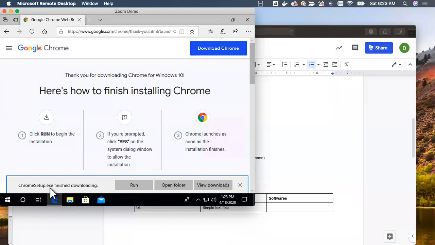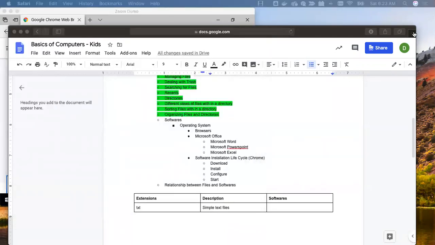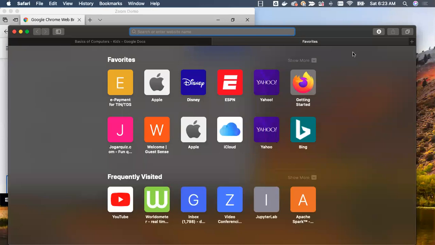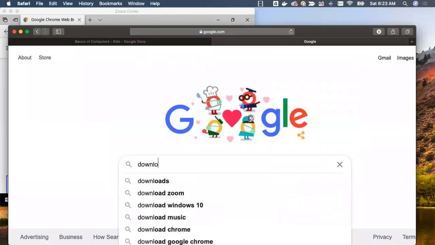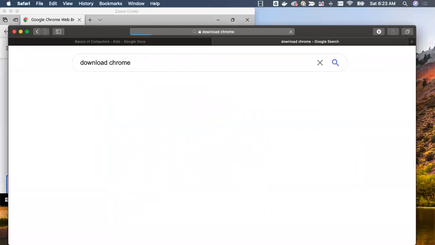Based upon the system from which you are trying to download, it will automatically pick up the right software to download in most websites. In some websites, it might not be the case, but in most websites, it will download the appropriate software with the right extension for you. Now, if I want to do it as part of the Mac, I already have Chrome, but still I'm going to Google here and saying download Chrome and hit enter.